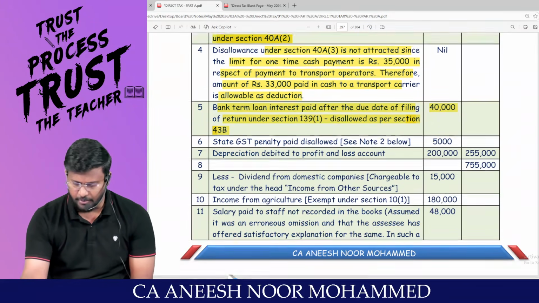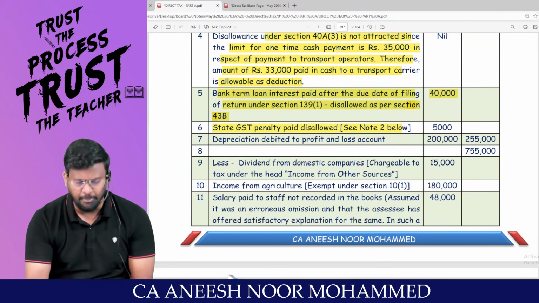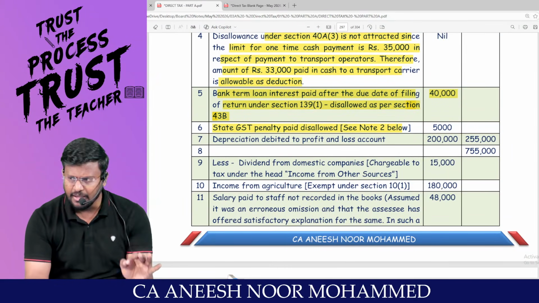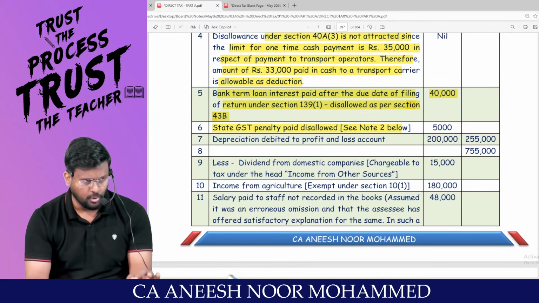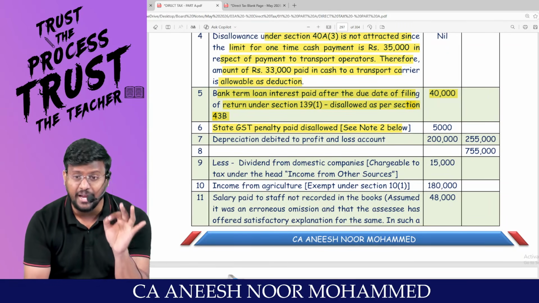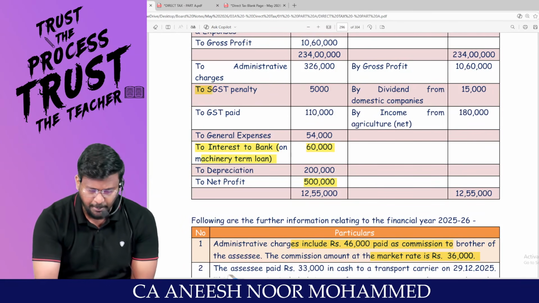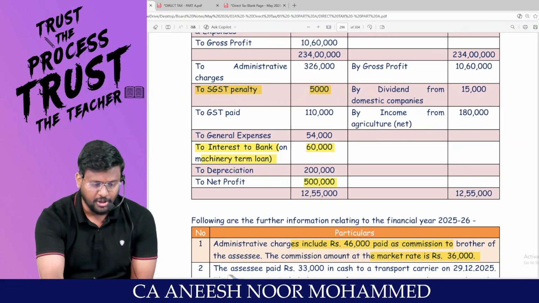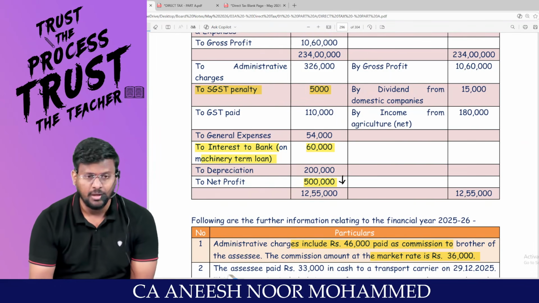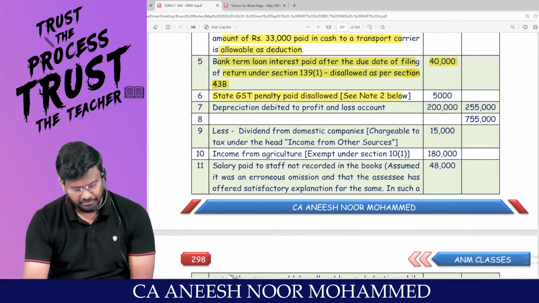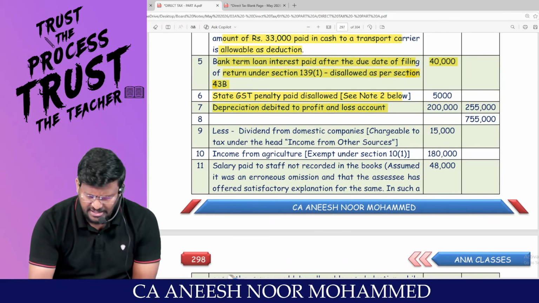Next one, my dear lovable students. State GST penalty paid. Sir, penalty should not be debited to the P&L account because penalties are infraction of law. Unnecessarily the penalty you have debited to the P&L account. Because of debiting that, net profit would have reduced. It should be added back.